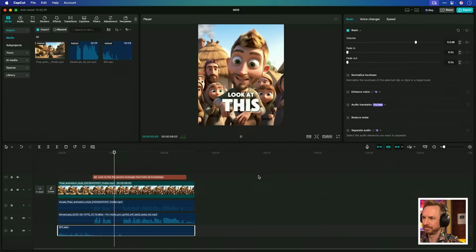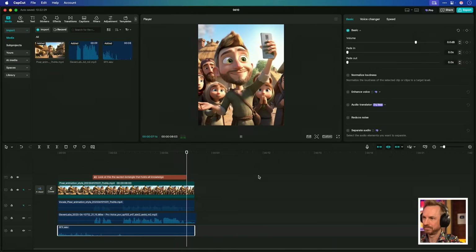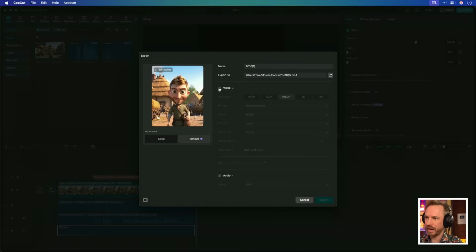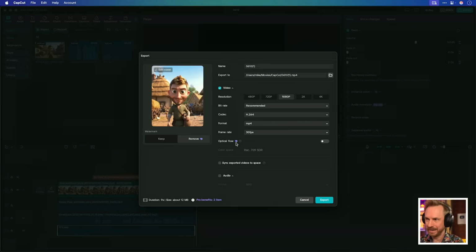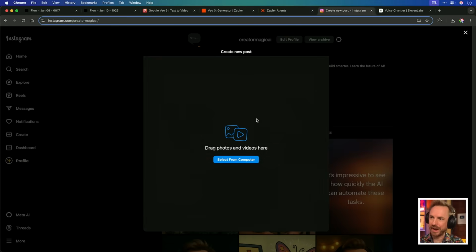Look at this. The sacred rectangle that holds all knowledge. Pretty epic, I think you'll agree, so let's export. This time we're deselecting audio and we're selecting video, and we'll leave everything as recommended here. Looks absolutely fine to me. Give it a meaningful name, so I'll call it Village and export. I'm really happy with what I've got, so I can drag and drop this file now into Instagram. That works absolutely fine for me.